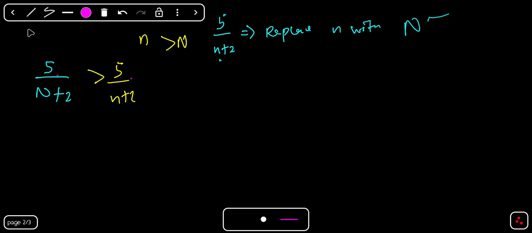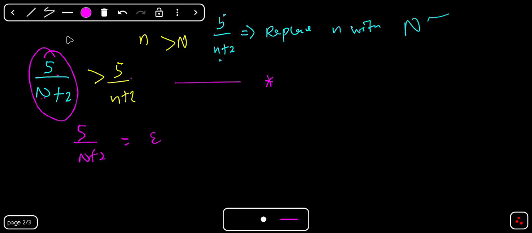Now the next thing we are going to do to find capital N is to equate this function, or this sequence here, to be what? To be epsilon. Don't forget, we want to find N, and I told you that your N is dependent on the what? Epsilon. So if you equate this to epsilon, let me call this equation asterisk. So I'm going to have 5 over N plus 2 equal to epsilon.